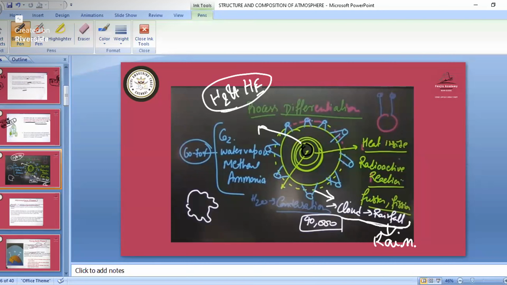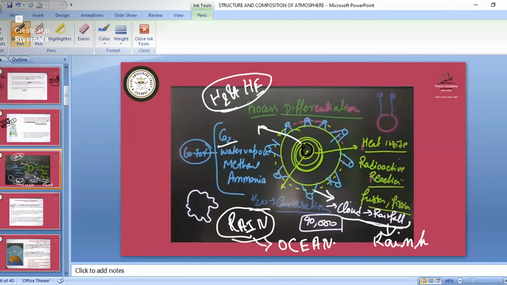So after that rainfall, we had the volcanic eruption and that hydrogen helium escape. So during that time we had the CO2, water vapor, methane, ammonia. So when this cloud went and mixed up, there we had the water. So there what happened? After that condensation, that precipitation, there was rain on the earth. So in this way, because of the rain, we had the formation of water, oceanic waters.